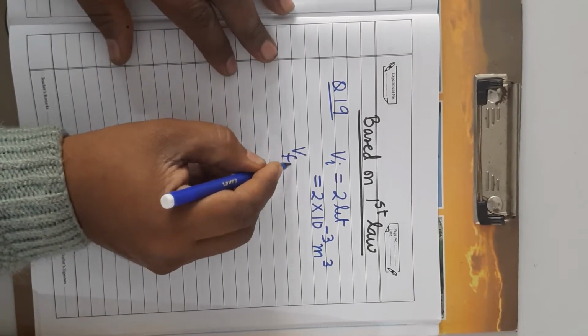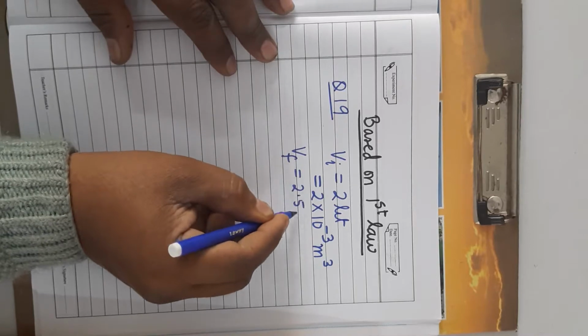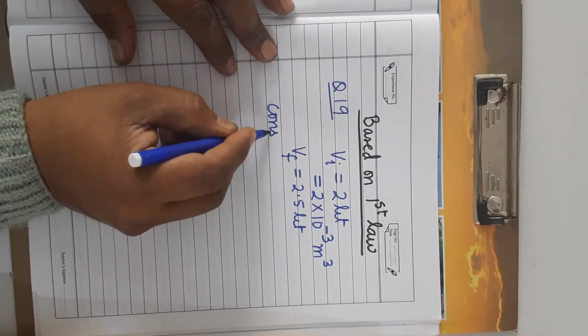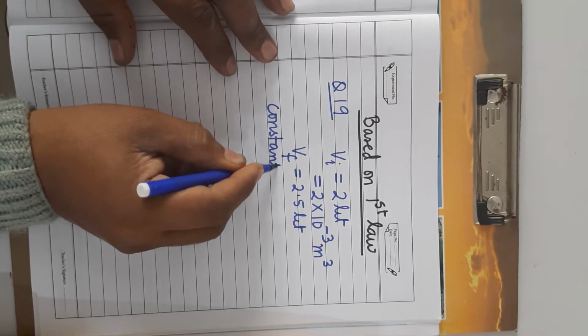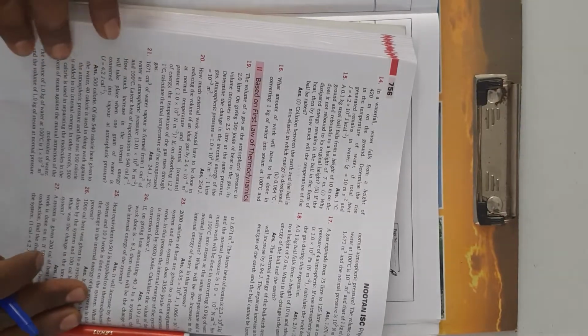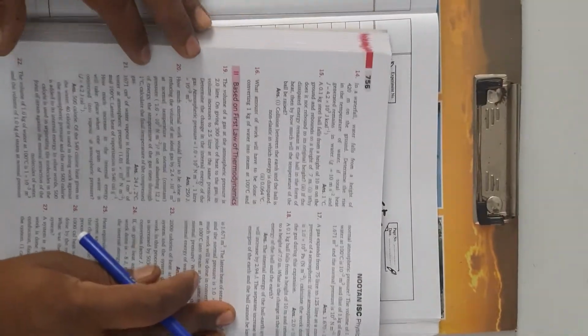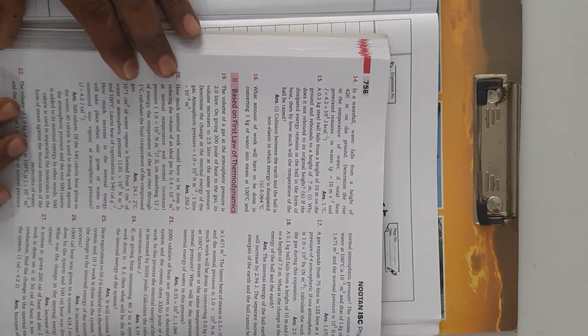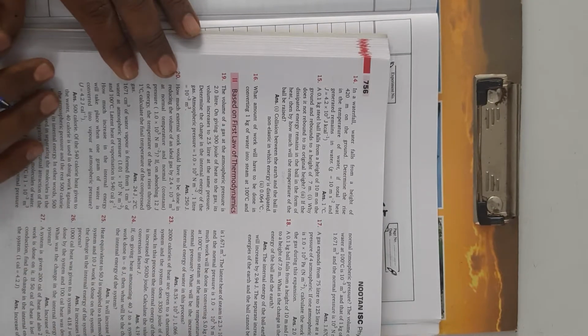And final volume is 2.5 liter. It's clear. It takes place at constant pressure, which is the atmospheric pressure here. On giving 300 joule heat to the gas, means heat is absorbed by the gas. When it is absorbed by the gas, then it will be taken positive. That is Q equals plus 300 joule.